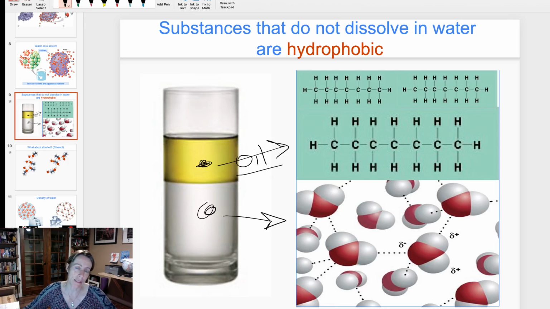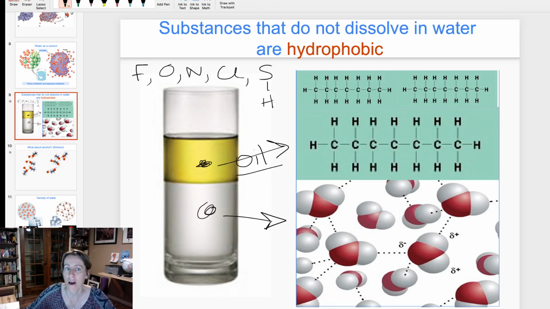Now, how do you know if something has partial charges? Well, if we think back to what we learned last week, you get partial charges when you have a very electronegative element. We had our list, which was F or O or N or Cl or S. If one of these atoms is joined with a bond to hydrogen, then you have unequal sharing of electrons, and all the electrons get sucked towards the electronegative bully, and this makes this atom a little bit negative and makes the hydrogen a little bit positive.